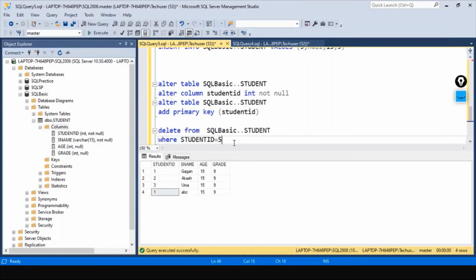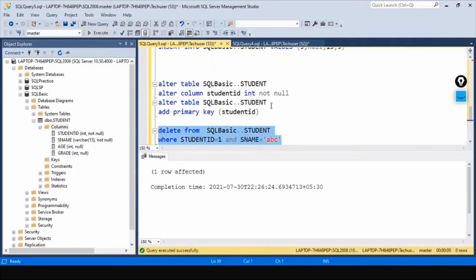Student ID is equal to 1 and student name equal to ABC. We are only deleting one row. We are keeping one student ID, one row affected. If you want, you can just select and see.